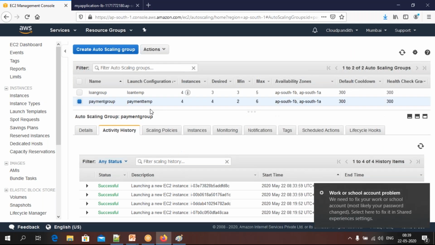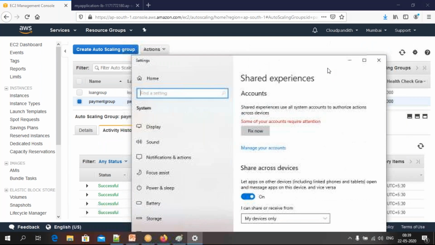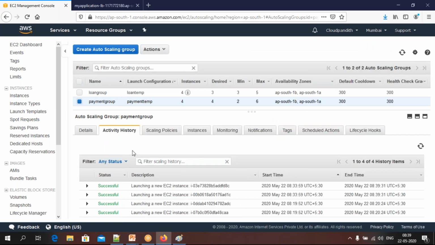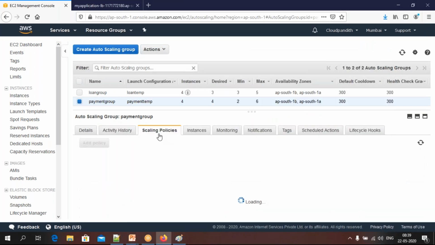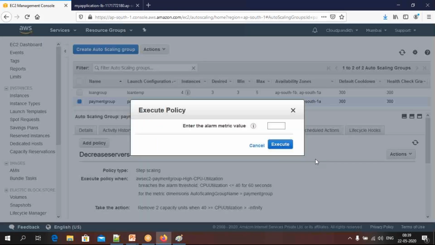So come down, select the payment group. Go to scaling policy. Go to scaling policies. I want to decrease. See, decreasing servers is here. So when your CPU utilization is less than 40, you want to decrease 2 servers. Let's give this as a 30.